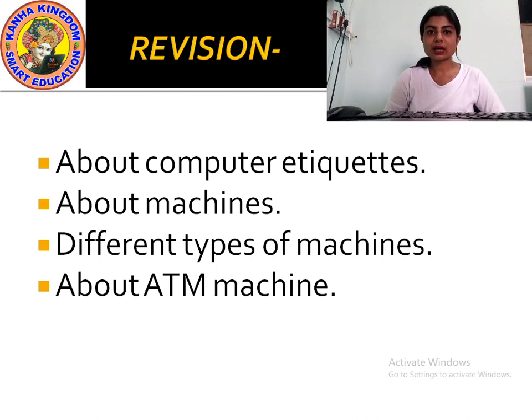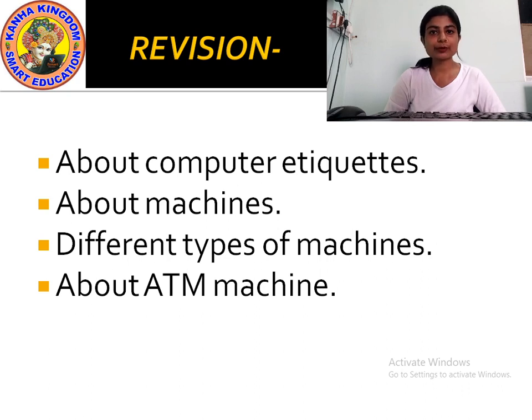Cover the computer with a dust cover after use. After you have finished using the computer, always cover the computer with a dust cover. Then you should keep the computer parts neat and clean. Then always turn off the computer and the switches after use.